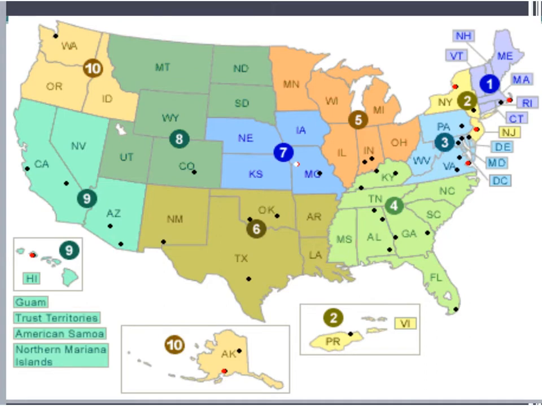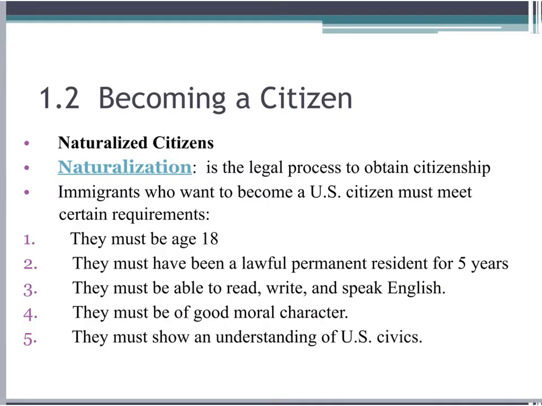Here is a map of the United States and our territories. This slide supports the previous slide, and in particular, the area where we said people born on American soil automatically become American citizens. Please write down all of the information on this slide.